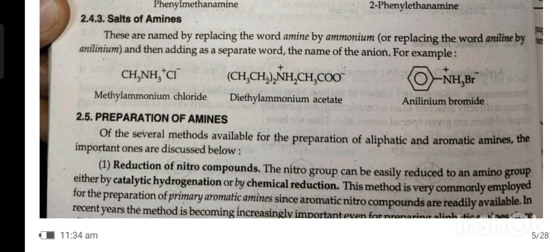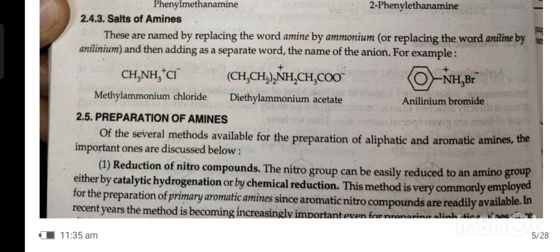Preparation of amines. Of several methods available for the preparation of aliphatic or aromatic amines, the important ones are discussed below. First, reduction of a nitro compound. The nitro group can be easily reduced to an amino group either by catalytic hydrogenation or by chemical reduction. This method is very commonly employed for the preparation of primary aromatic amines.